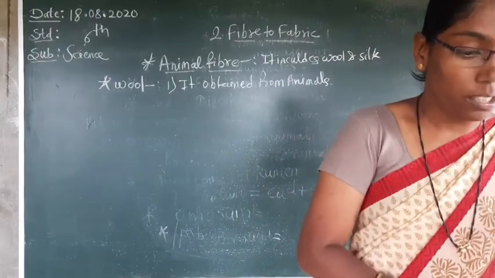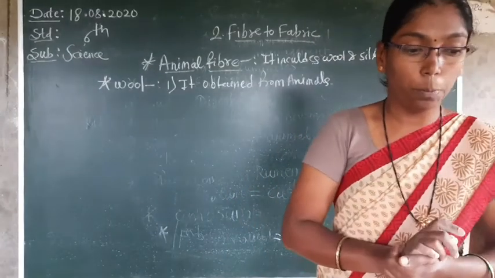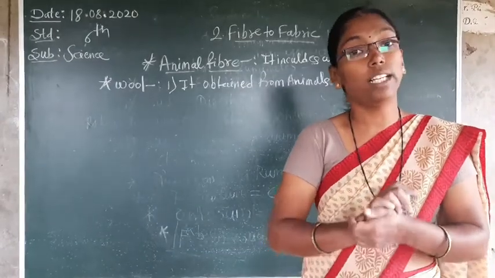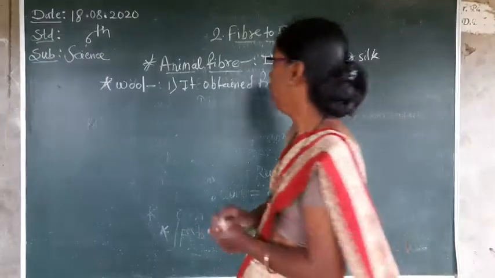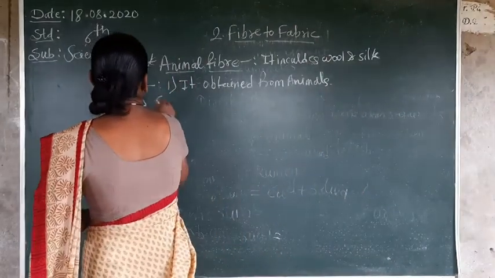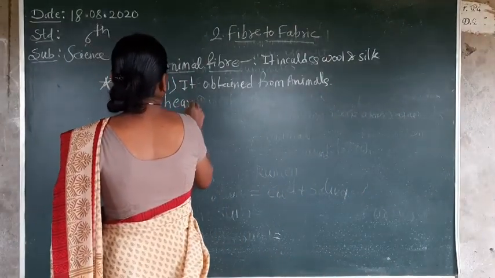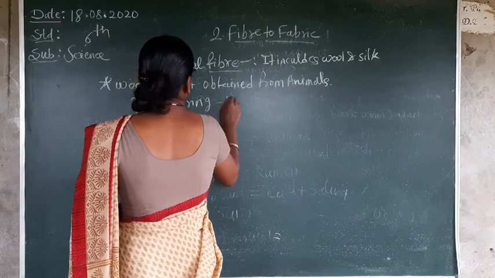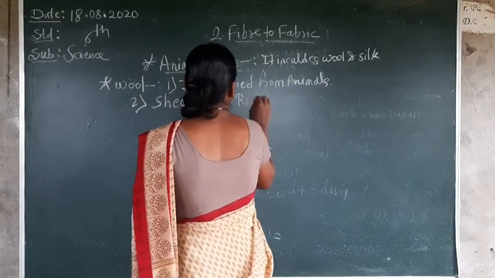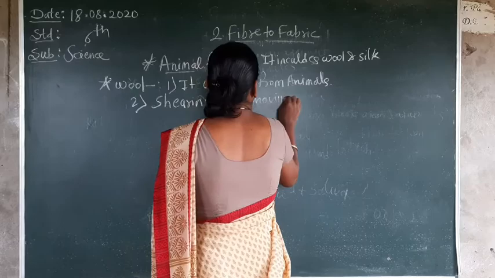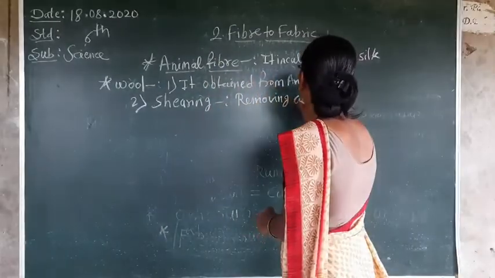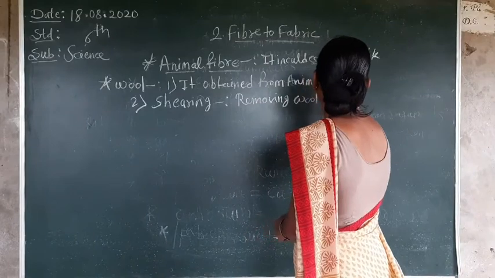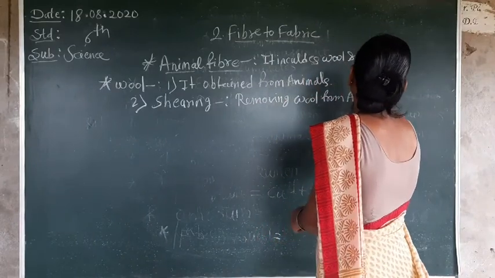Then second point, the process of removing wool from the animals by using clippers is known as shearing. What is shearing? Removing hair, or removing wool from animals.